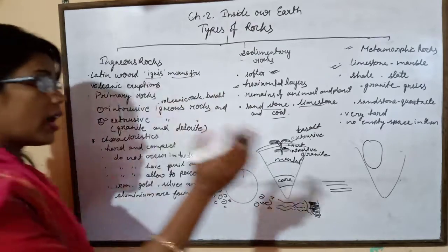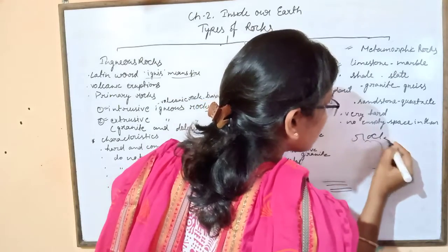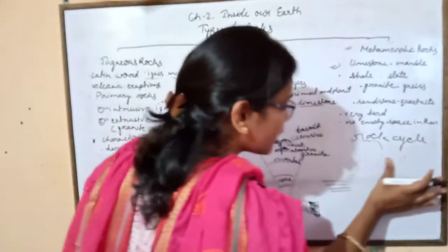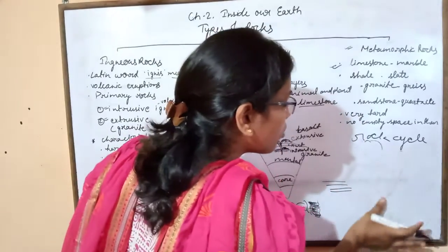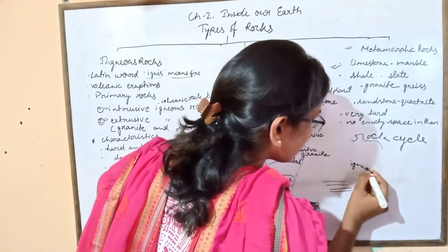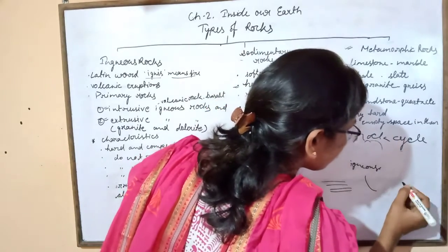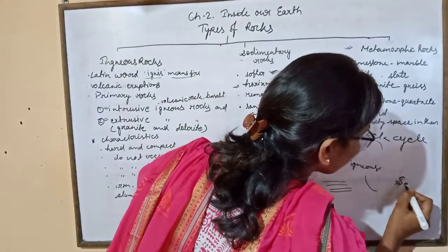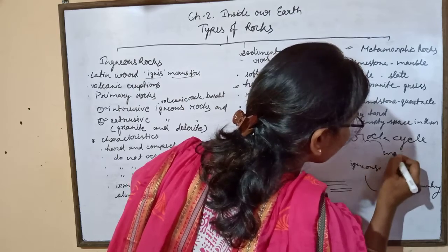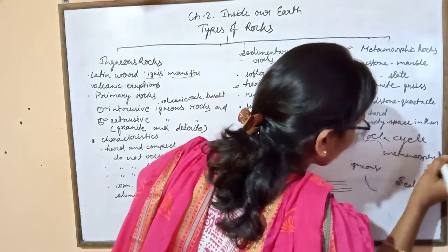And children, the rock cycle is a continuous process like a water cycle. By the rock cycle, igneous rock, sedimentary rock and metamorphic rock are formed.